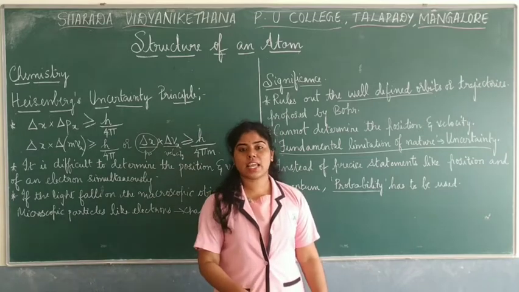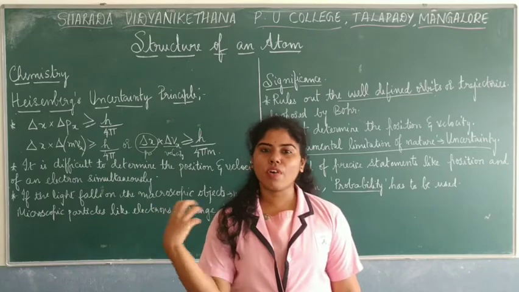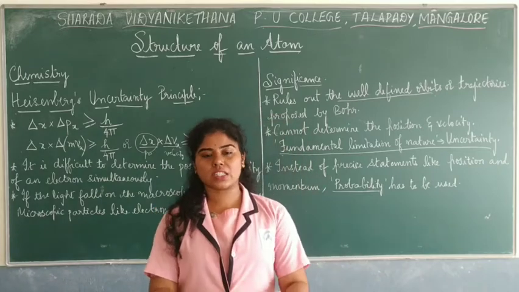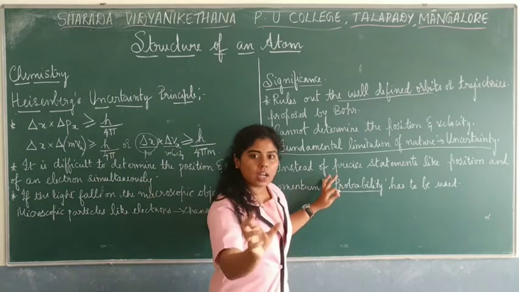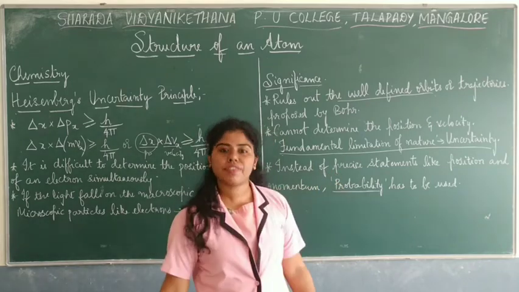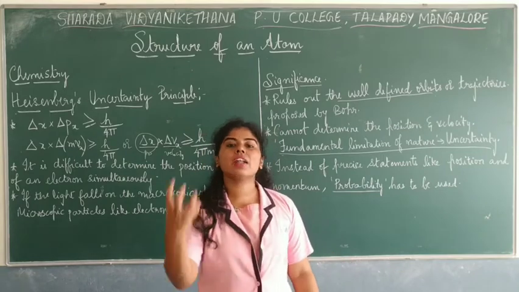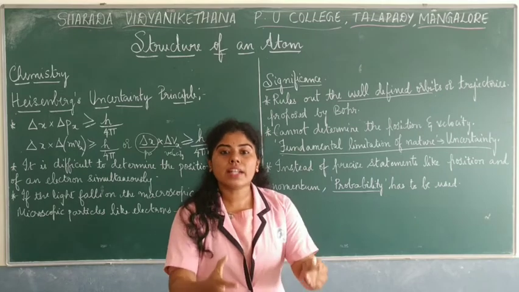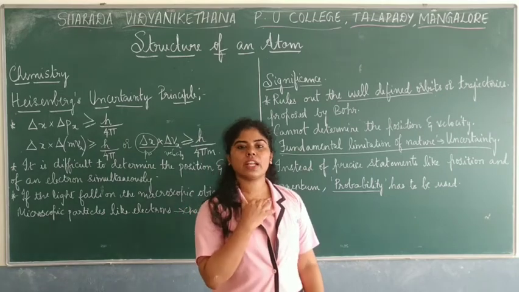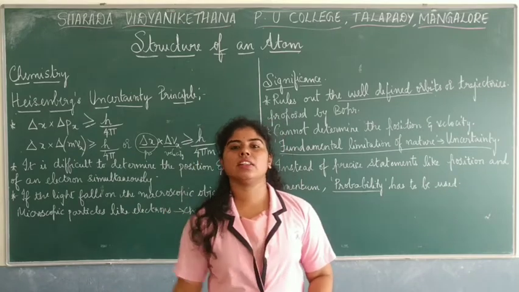So we cannot say, just like how Bohr said, that electrons move in fixed circular orbits. No, it is not like that. The term has to be specified in a different way. The theory he had given has to be modified and some other term has to be given in order to understand the position and the velocity of an electron, or the concept of finding an electron in the atom.